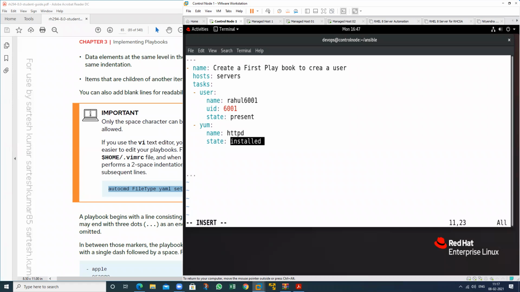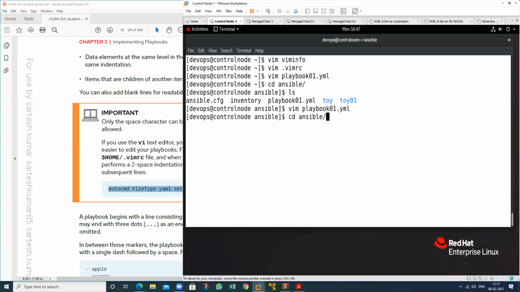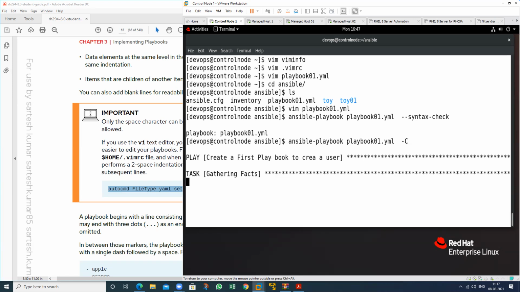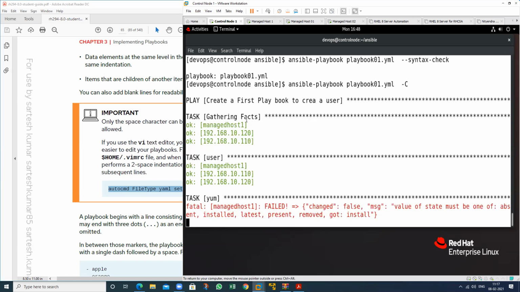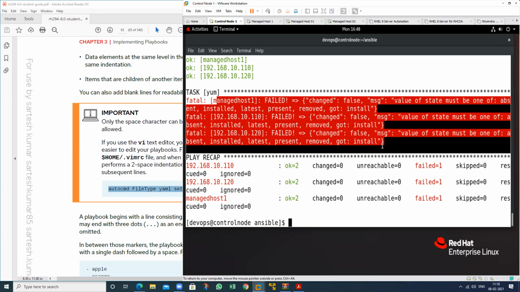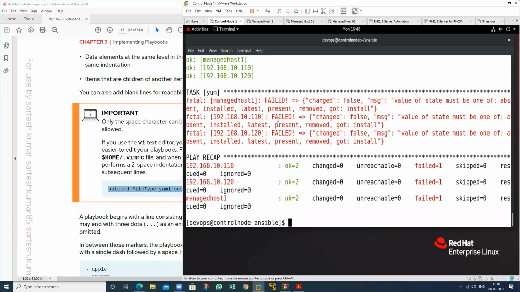Suppose you make one mistake here, like writing install, then what will it show you? First do the syntax check: --syntax-check. There is no mistake in the syntax check. Now check by using dry run. See the mistake. It will show you the mistake, but not in the syntax check, because that checks only the indentation format. Because we made a mistake.